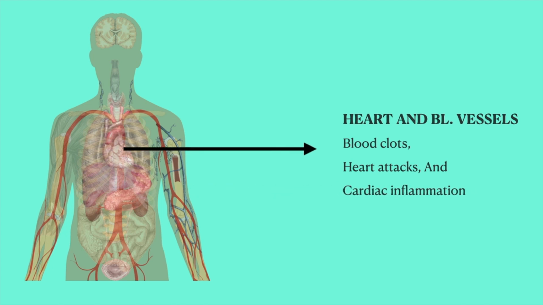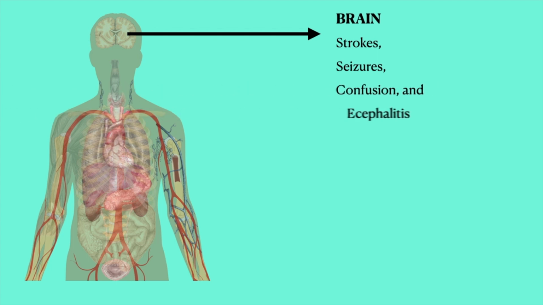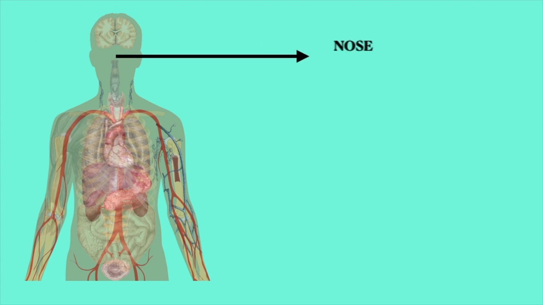The next organ that is affected is the brain. It results in stroke, seizures, confusion, and encephalitis, that is infection of the brain matter. The next affected are the eyes. It results in conjunctivitis. The nose can be affected, resulting in loss of sense of smell.